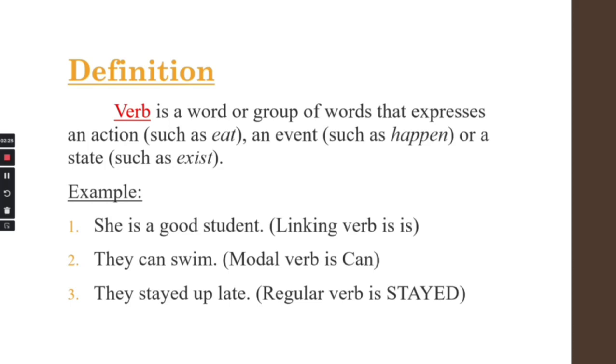For example, number one, you can see here, she is a good student. The linking verb is. So "is" here is a kind of linking verb. It is a type of verb that you're gonna know in the next slide. Number two, they can swim. So "can" is a modal verb, as you can see here. Number three, they stayed up late. They stay up late. The regular verb is stay. You can know what types of verbs there are because we're gonna describe everything about verbs to you as well. Let's get started.